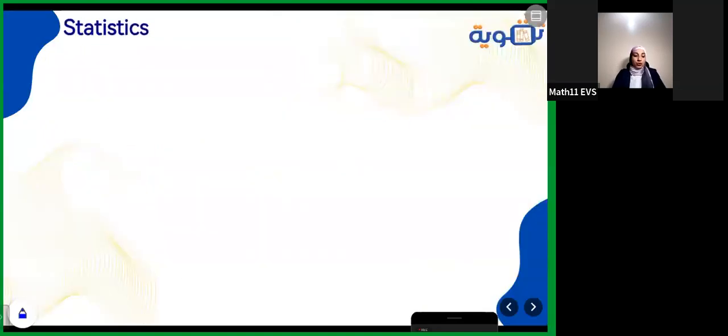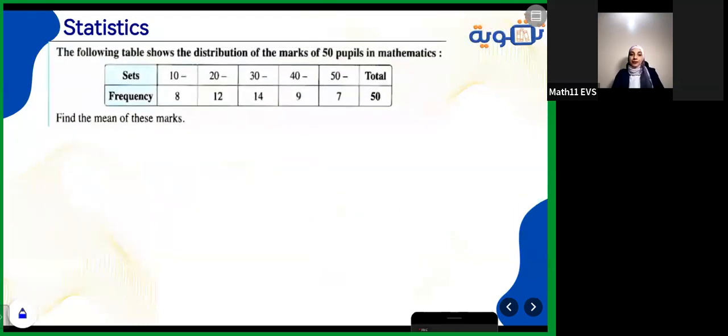After that, we are going to talk about statistics. So you studied 3 important things here in statistics, which is finding the mode, the median, and the mean.